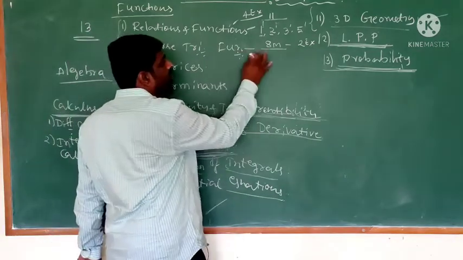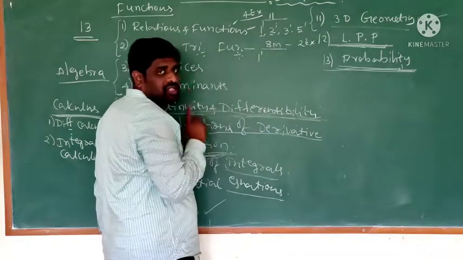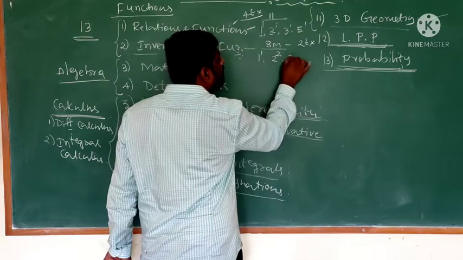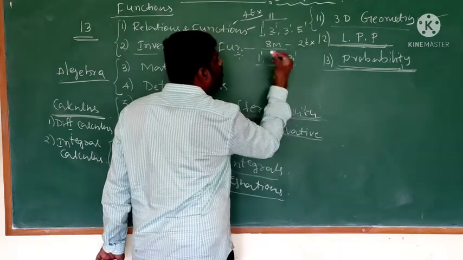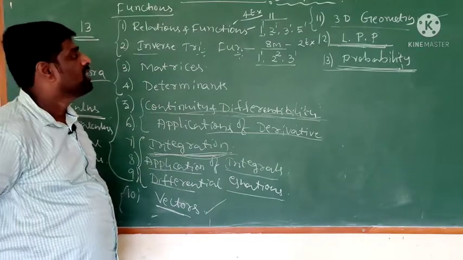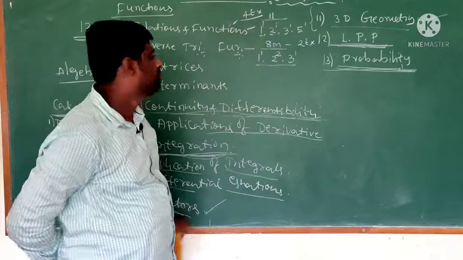Okay, inverse trigonometric functions: 1 mark question is 1, 2 mark question is 2, 3 mark question is 1. Total 8 marks chapter. Okay, so here 2 exercises are there, and in relations and functions 4 exercises are there.